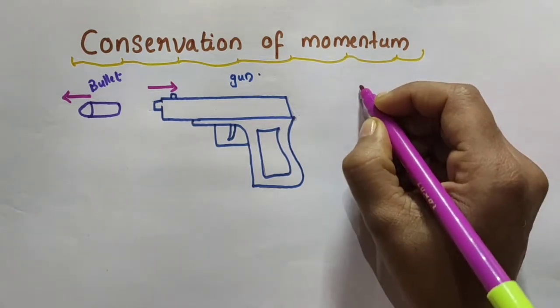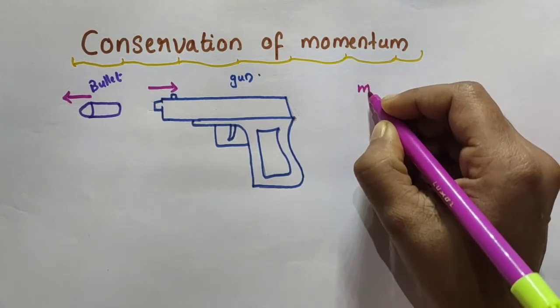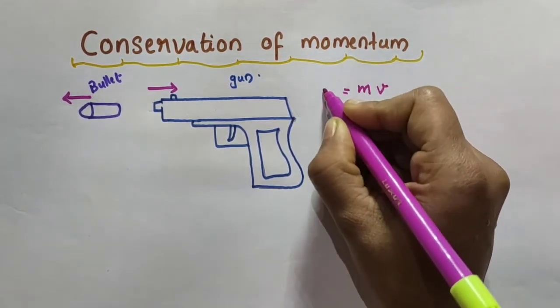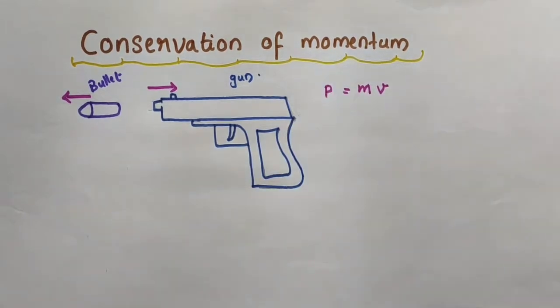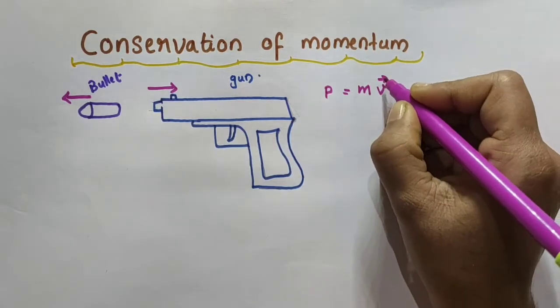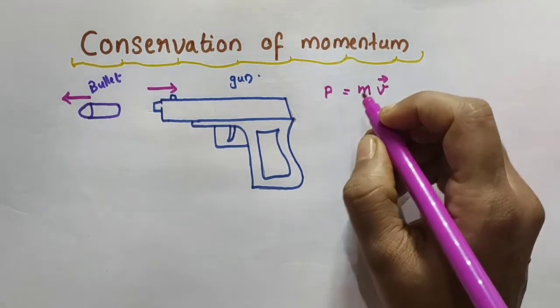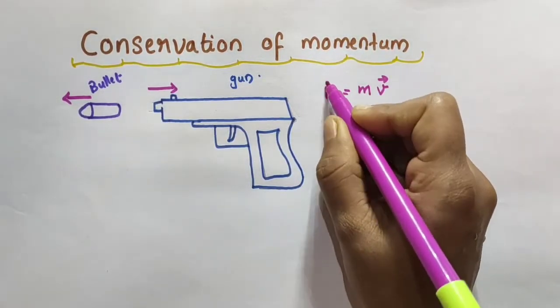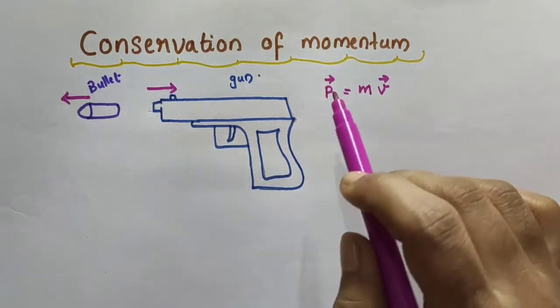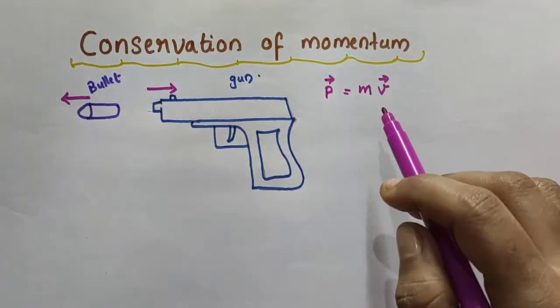That is, if m is the mass of an object and its velocity is v, then the product of the mass and velocity will give you the momentum p of an object. This velocity is a vector quantity, so I am putting a vector sign over v. And this momentum of an object is also a vector quantity. So, momentum vector p is equal to m into vector v. That is, momentum of an object is the product of its mass and the velocity.